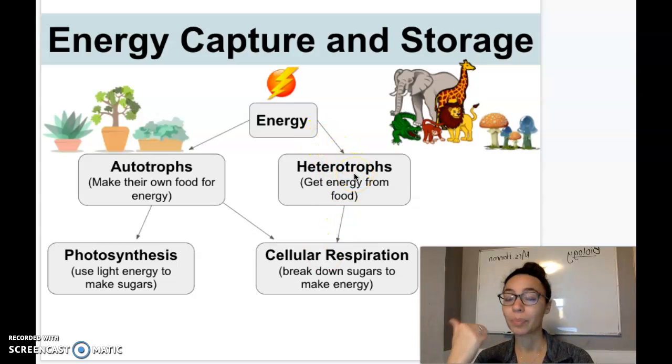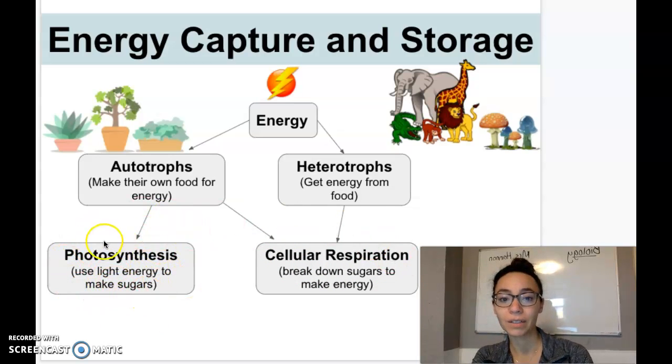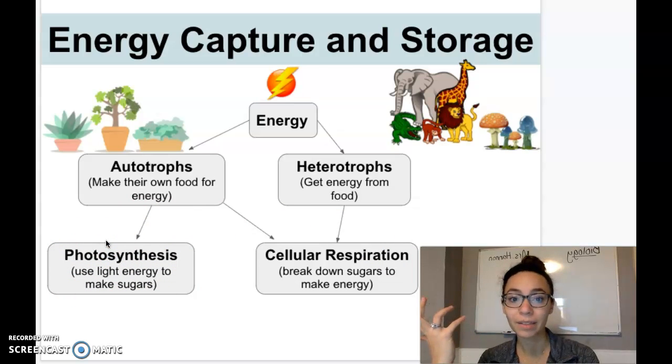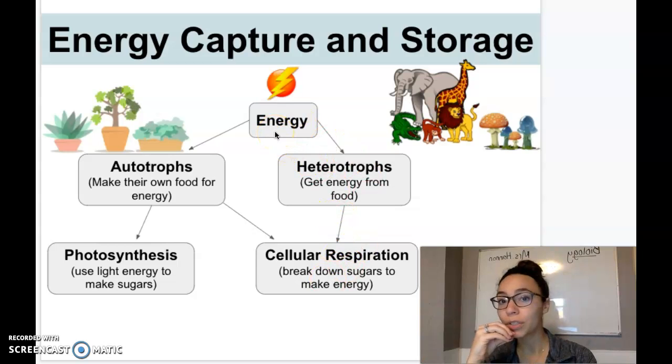Heterotrophs, on the other hand, like animals, humans are a type of animals, fungi, certain protists, some bacteria, anything that needs to eat food to get energy to survive is a heterotroph. These organisms use a process called cellular respiration, which essentially just breaks down those sugars that were created by this process over here to make energy, ATP. So animals and fungi, heterotrophs use this pathway where we are eating sugars, eating molecules, breaking those molecules down for energy.